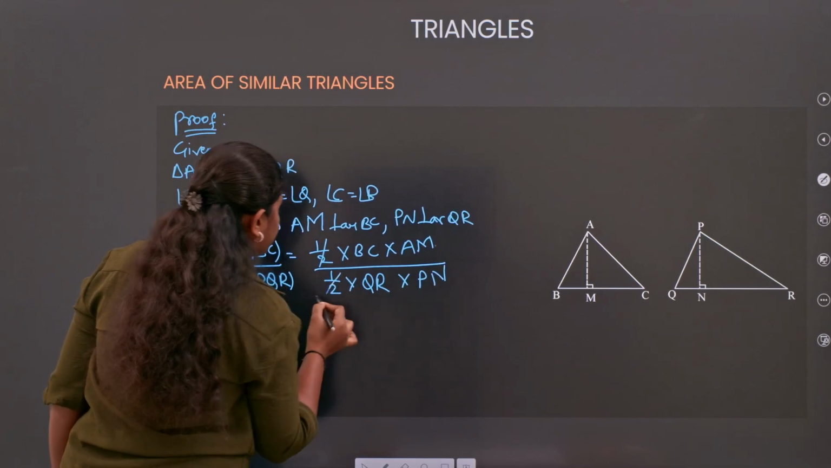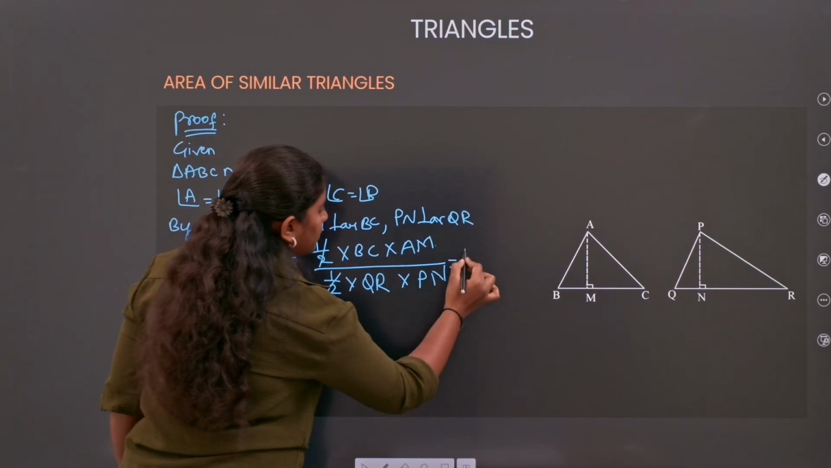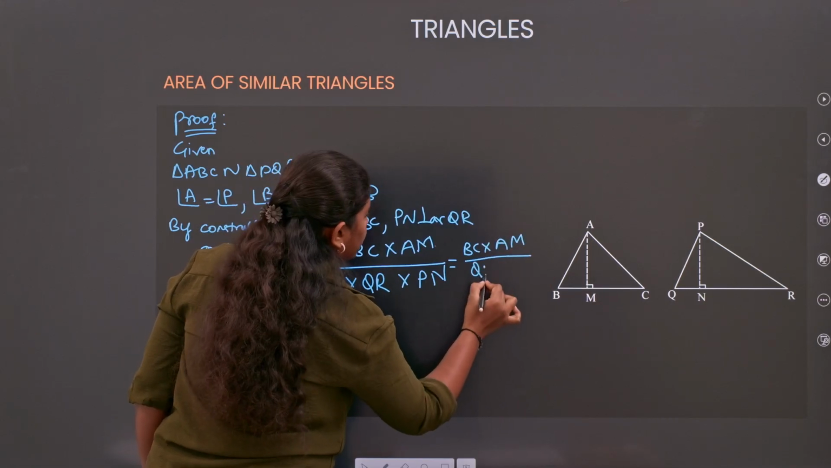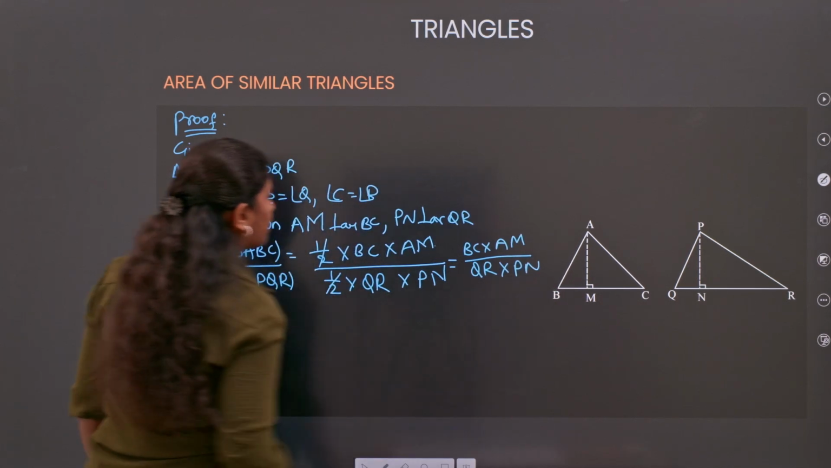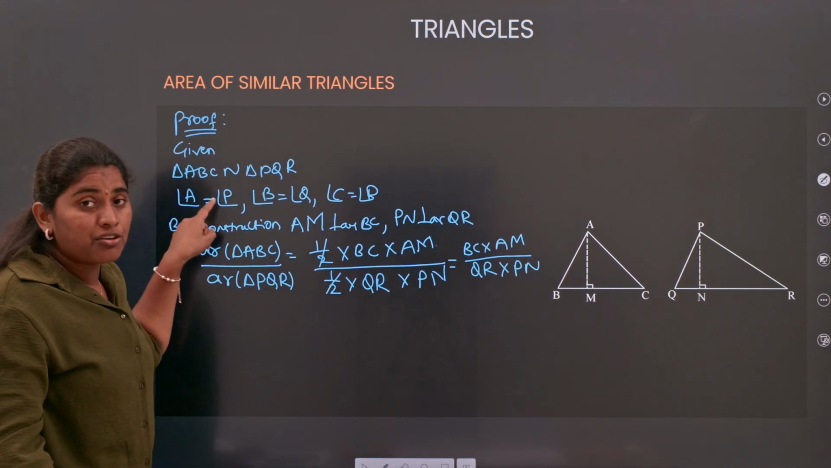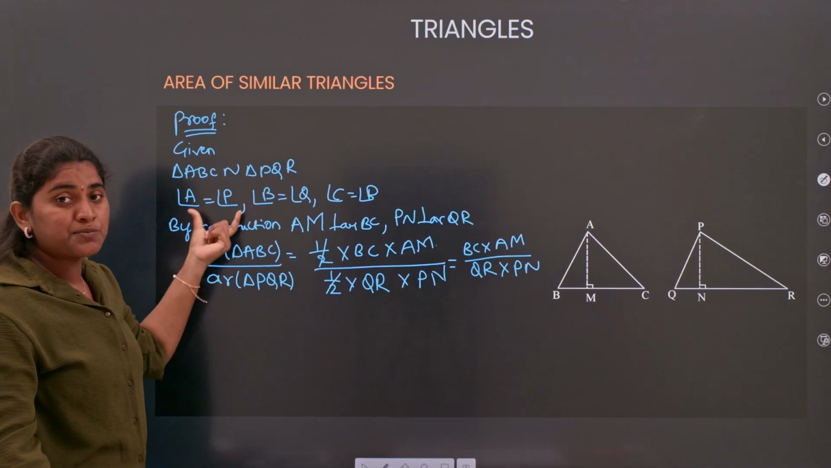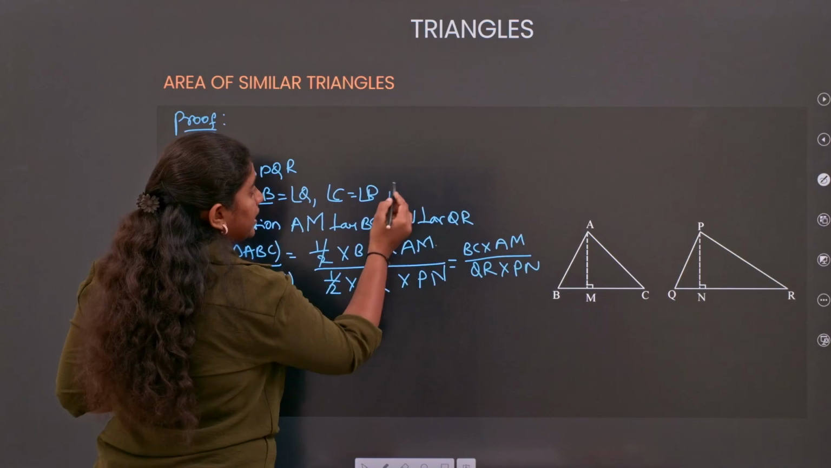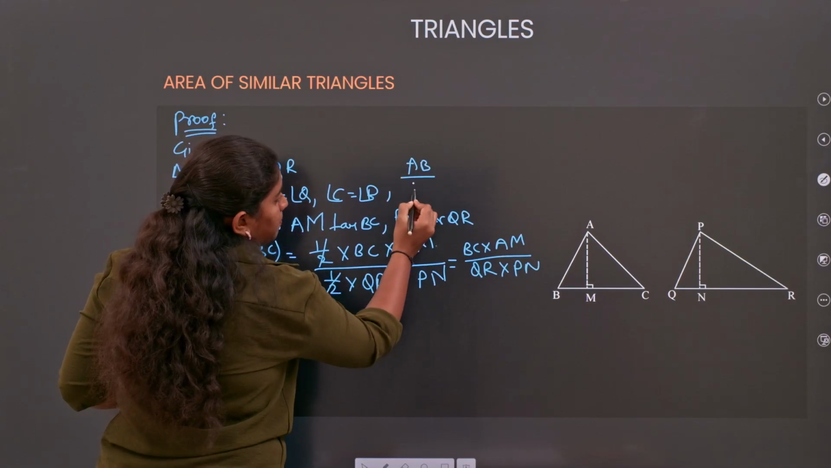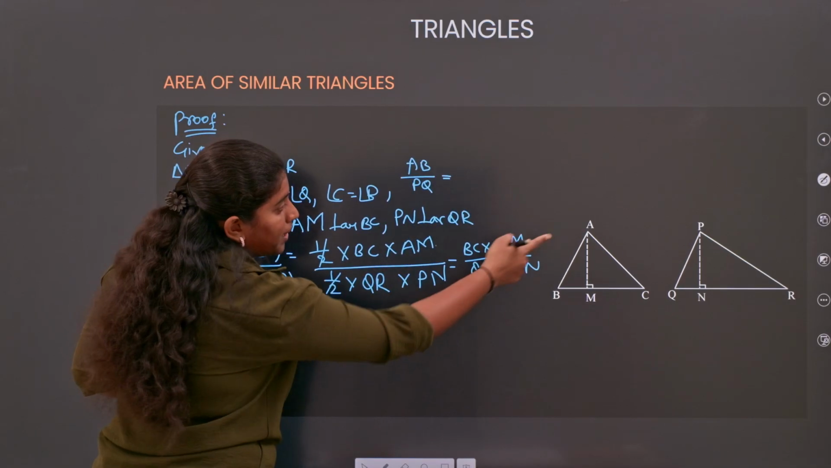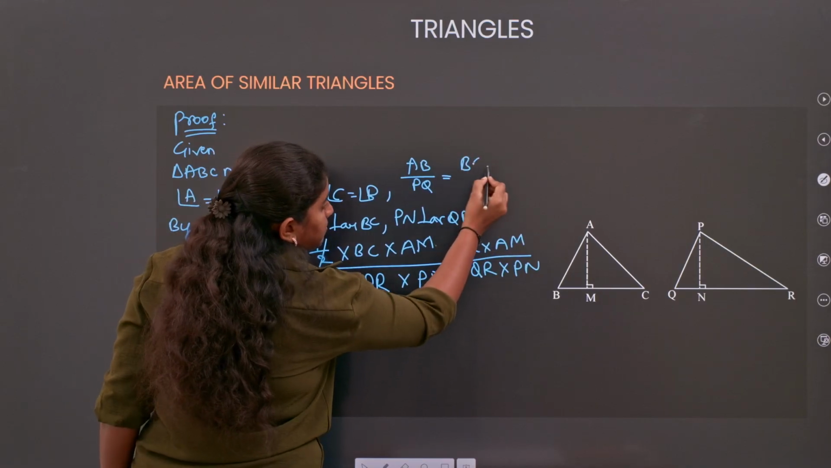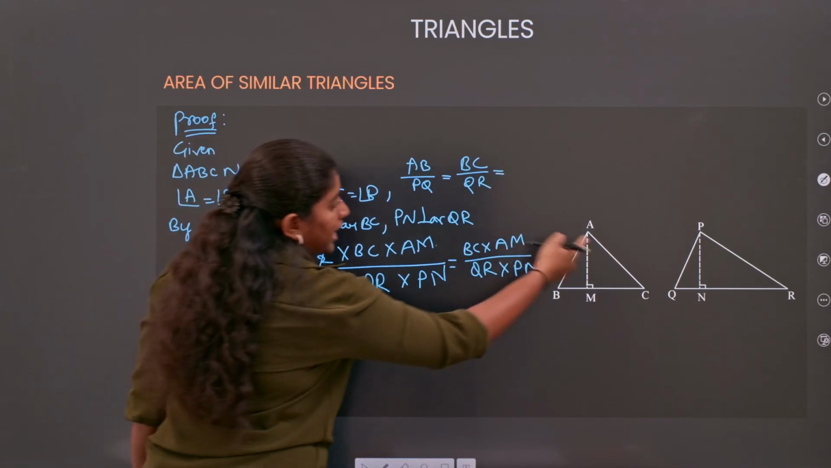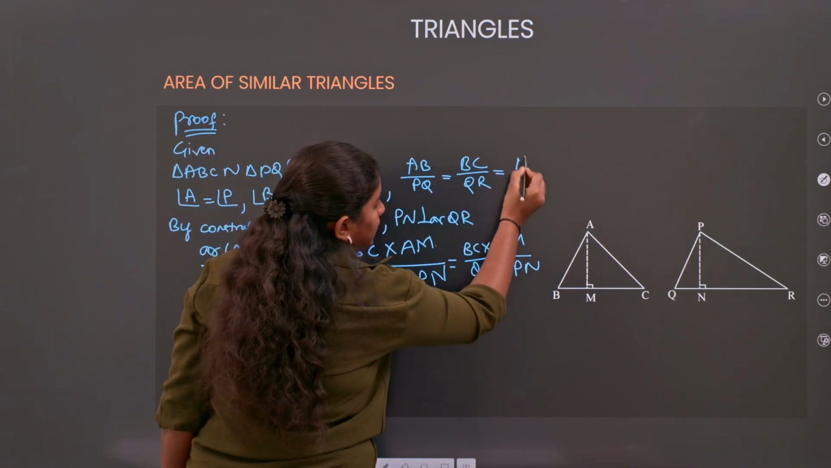Clear? So the half cancels, and we get BC into AM by QR into PN. Using the concept of similarity of triangles, corresponding angles will be equal. What about the corresponding sides? You will get AB by PQ equals BC by QR equals AC by PR.